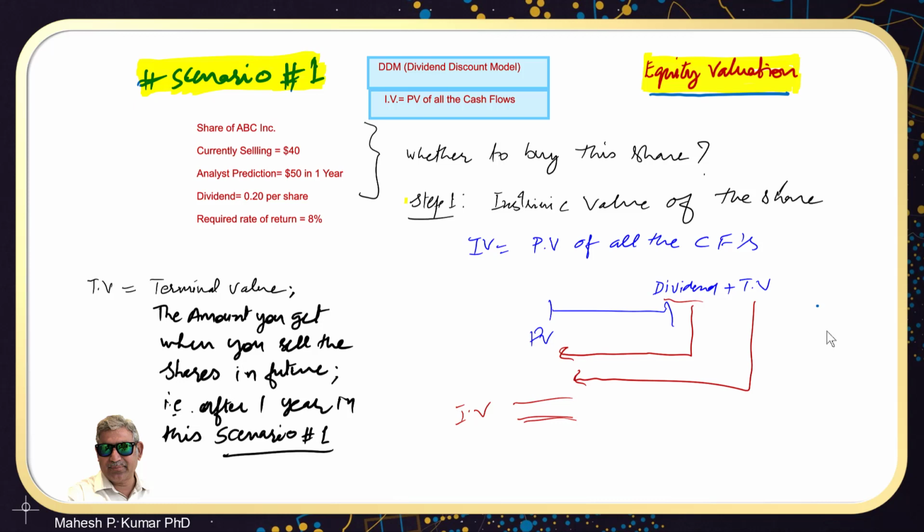Now, let us start with a scenario that there is a share of a company, say ABC Limited, a fictitious company, and this share is now trading at $40. There is one analyst, you read the news, and this analyst has predicted that this price is going to be $50, 1 year from now. And this company is paying a dividend of $0.20 per share, that is 20 cents per share. And there is a required rate of return of 8%.